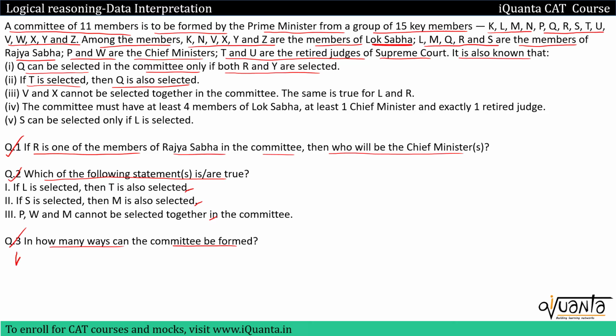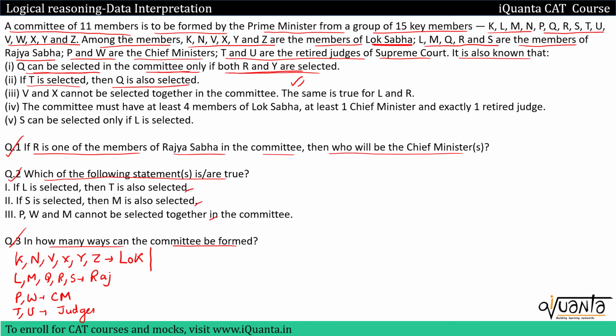So first clue was K, N, V, X, Y, Z, they belong to the Lok Sabha. Then L, M, Q, R, S, they belong to the Rajya Sabha. P, W, they are the chief ministers, CM. T, U, these are the judges. So that's it. Now we have these rules. Q can be selected in the committee only if both R and Y are selected. So that means for the selection of Q, it is necessary that we should have both R and Y present.